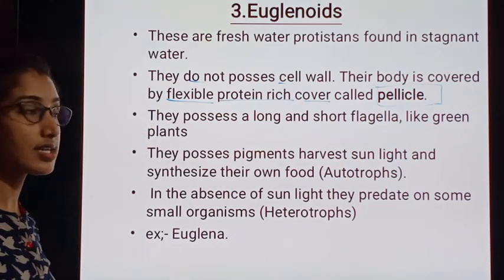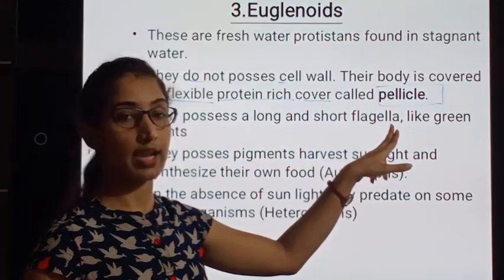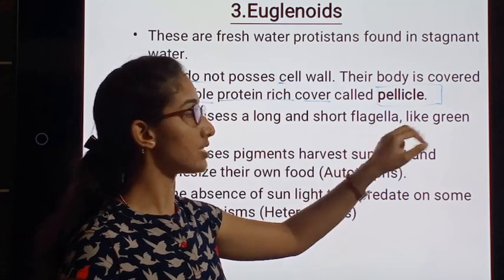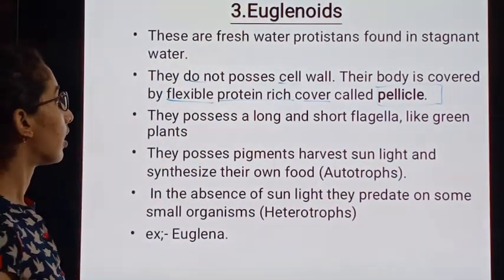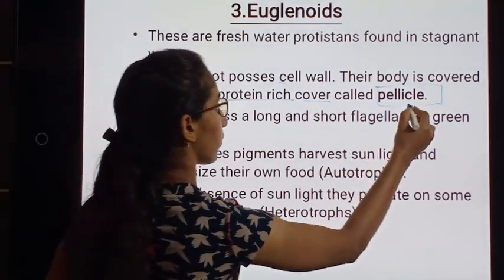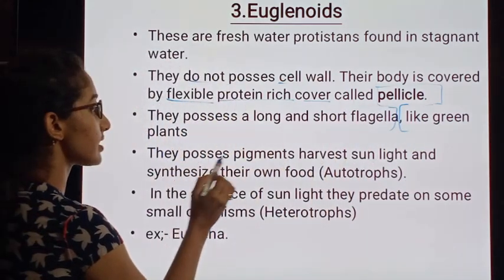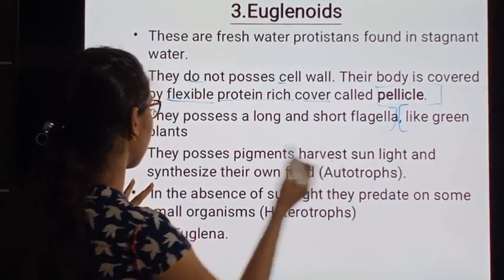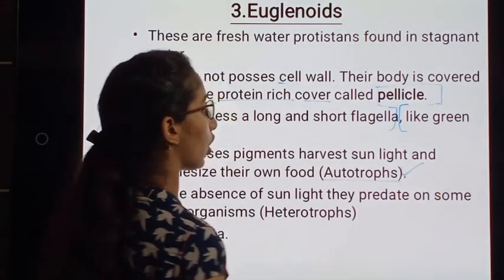The Euglenoids possess a long and a short flagella. Long as well as the short flagella like green plants. And like green plants, they possess pigments. Pigments harvest sunlight and synthesize their own food, and hence they are called autotrophs.